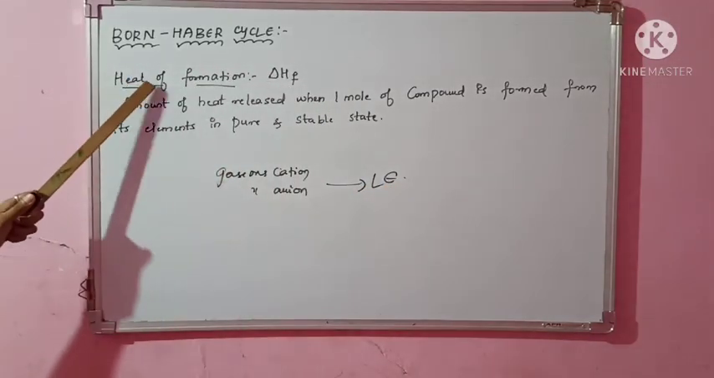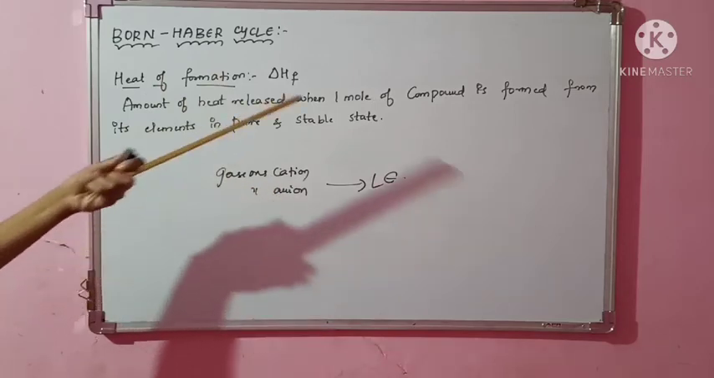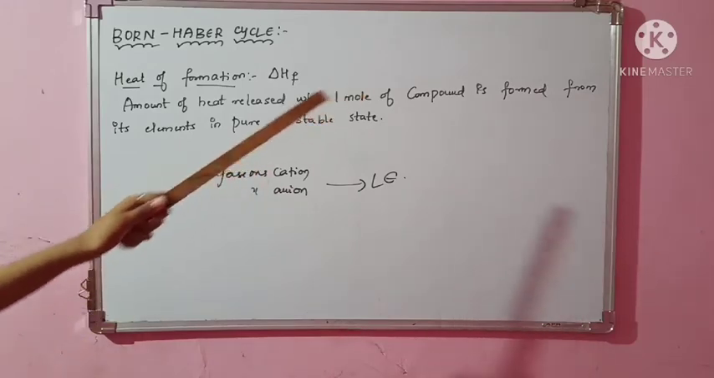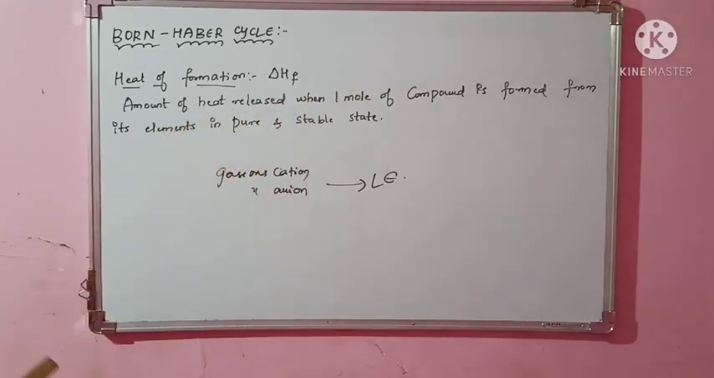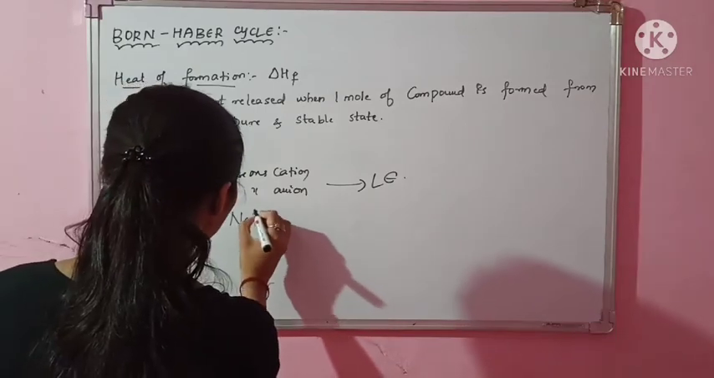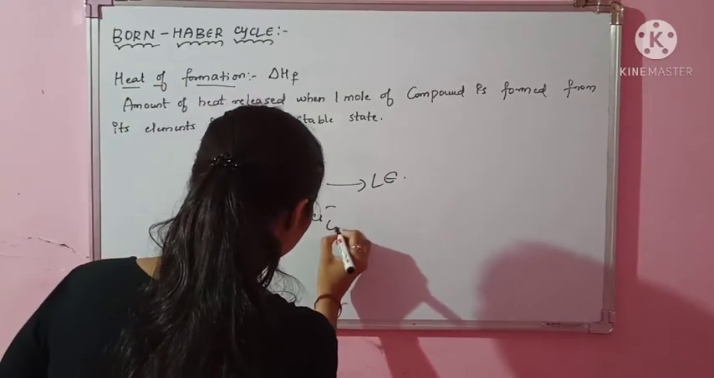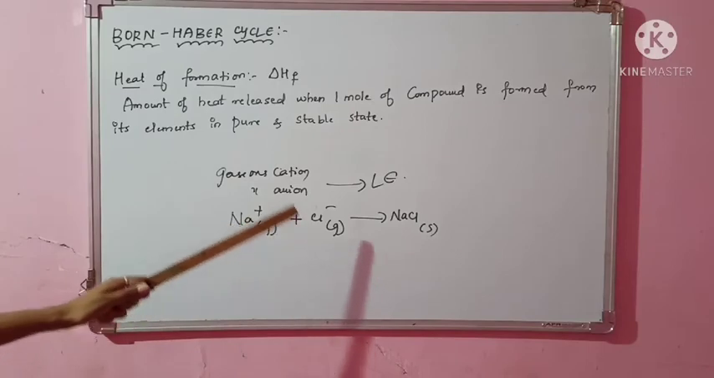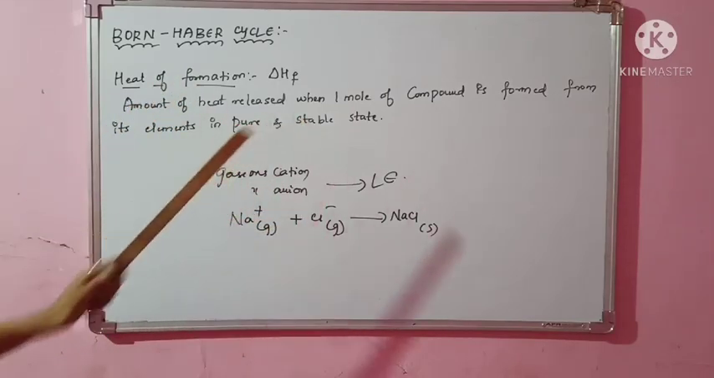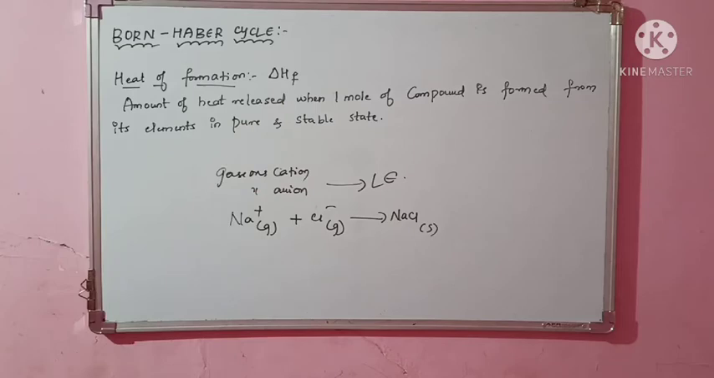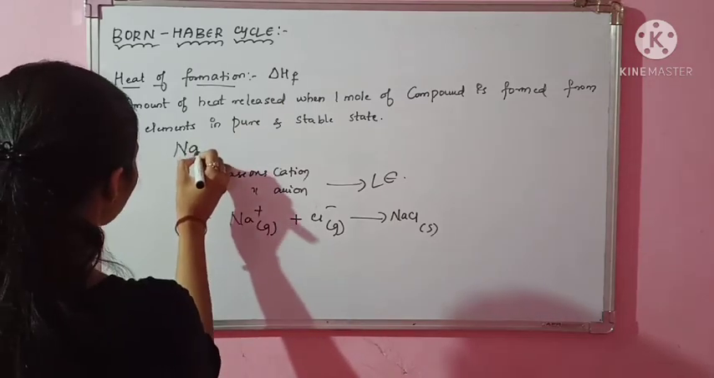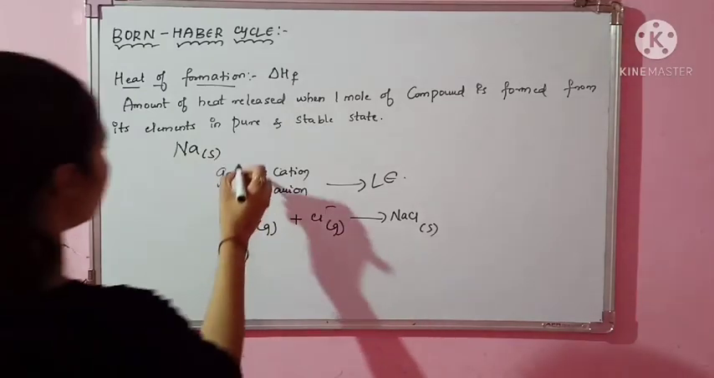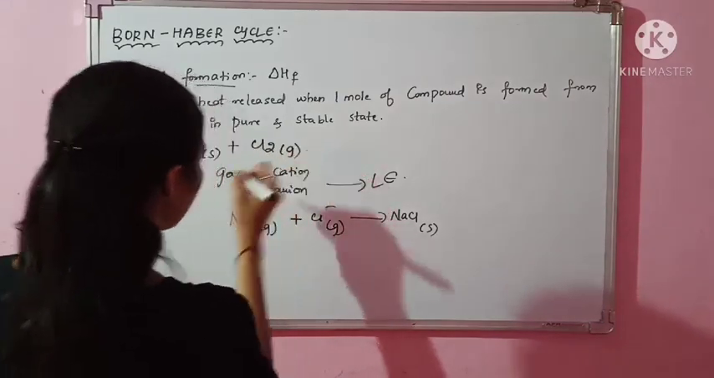But heat of formation means what? It is also the amount of heat released during the formation of 1 mole of ionic compound, but when its elements are in the pure and stable state. So for lattice energy, what did you take? Na plus in gaseous state and Cl minus in gaseous state, giving you NaCl in the solid state. These both were gaseous ions. But here you have to take the pure and stable state. Sodium will be pure in its solid state. Chlorine will be present as Cl2, stable in the gaseous form.